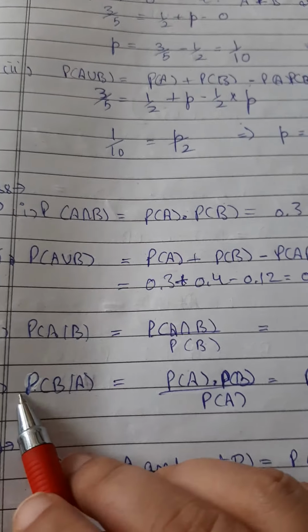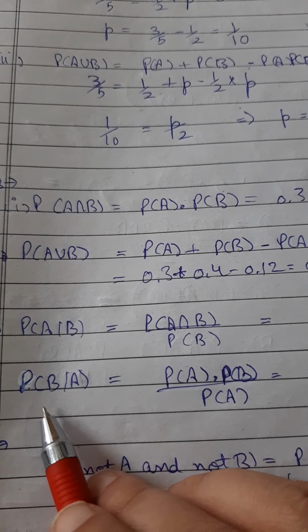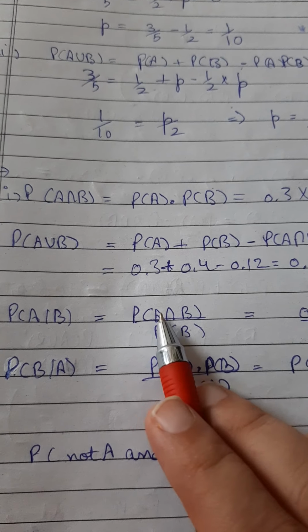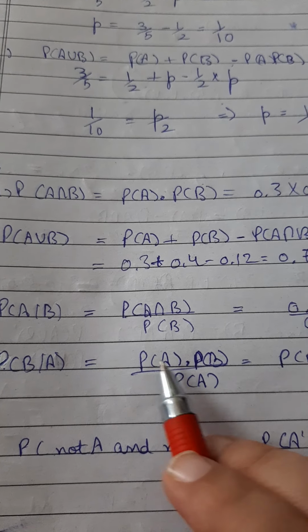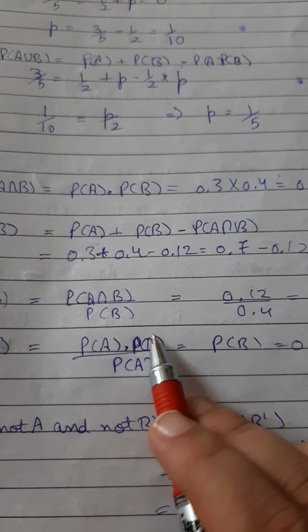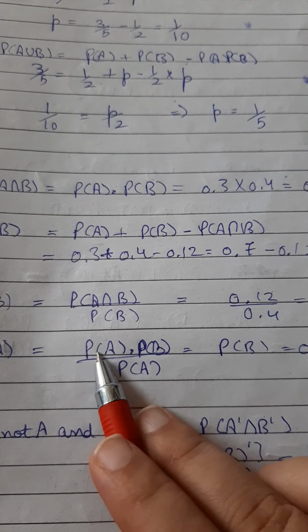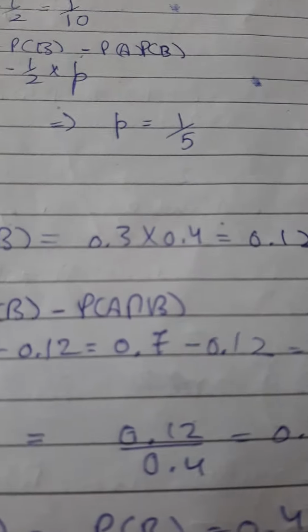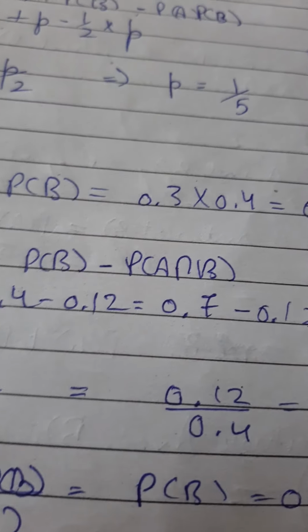Okay, and the last part is probability of B when A has already occurred. So it is probability of B given A, and it is probability of A intersection B over probability of A, or we can write probability of A into probability of B over probability of A. ऐसे भी हम दे सकते हैं, तो probability of A cancel, probability of B, that is 0.4. ठीक है. Now coming to the next question.